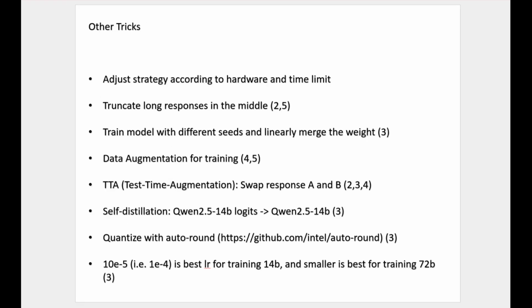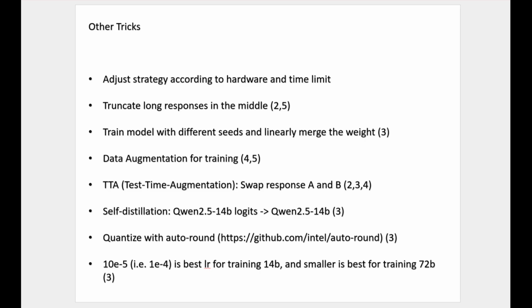Finally, let's discuss other commonly used tricks. First, when using any technique, you must consider hardware and time limitations. The competition platform provides specific GPUs and time limitations, and you must adjust your strategy based on those limitations. Because without limitations, anyone could use a 72B model, but that would exceed the time limit. And they use some methods to address this.